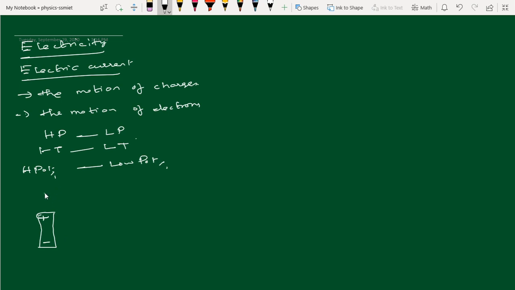The current starts at the positive terminal, passes through the wire and terminates at the negative terminal. So the current starts with the positive and ends at negative. So this is the complete circuit. So, a basic electric circuit: the circuit is made up of a battery and electric wire.